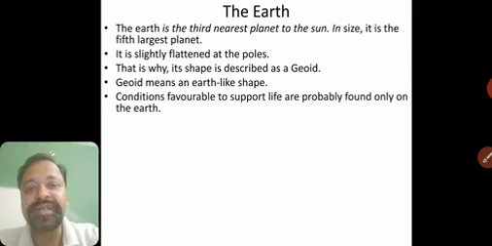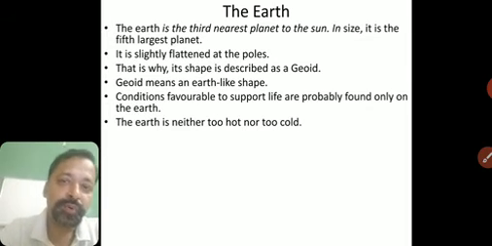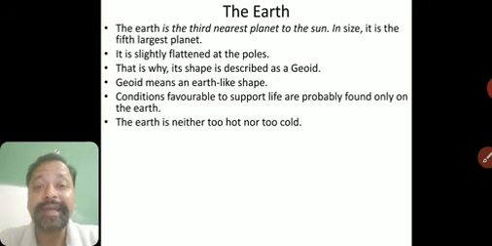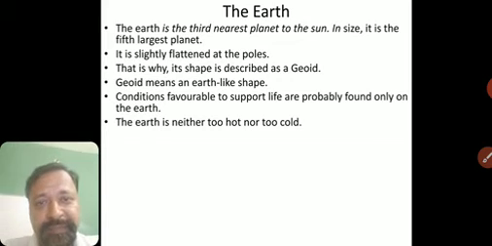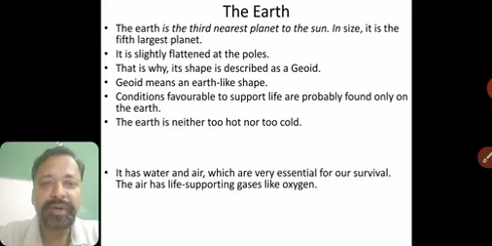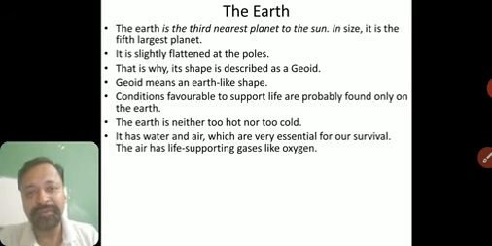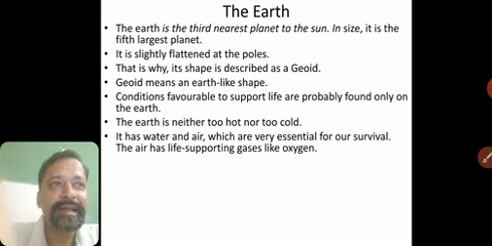Now, what are these features? First, the Earth is neither too hot nor too cold. It is one of the biggest features that Earth has, and that's why we can live here. Because if it is totally hot, we cannot live. If it's totally cold, we cannot live. Second, what is the next factor? It has water and air, which are very essential for our survival. Because we need oxygen, we need water for drinking and our life processes. So water and air are another thing.